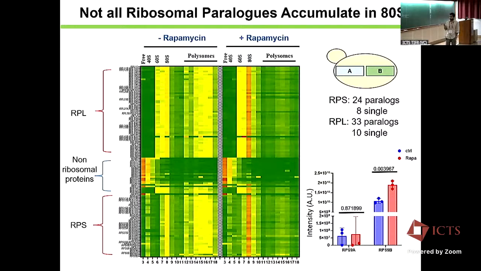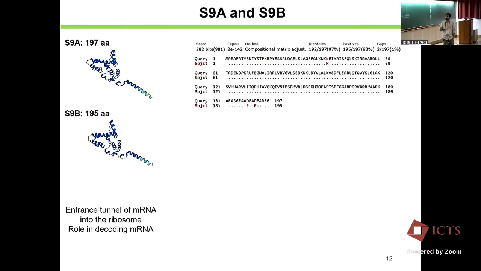So then she asked whether these paralogs behave differently under different conditions. That was the question we were interested in. If you focus on RPS9A and 9B, they're quite similar. There are only 3 amino acid changes: one K to R change at position 40, and 2 glutamic acids, which are higher in RPS9A. RPS9A, which is the less abundant protein, has a C-terminal tail which is a bit longer than RPS9B.